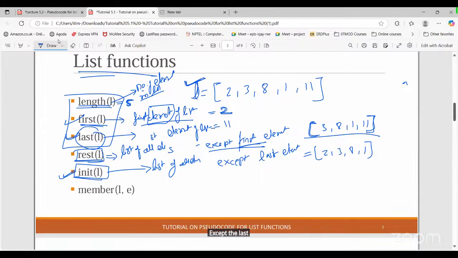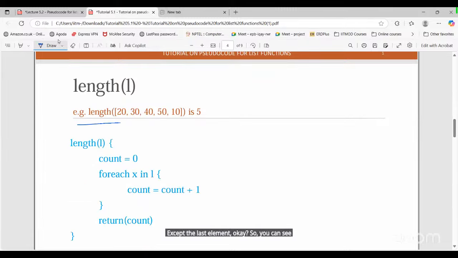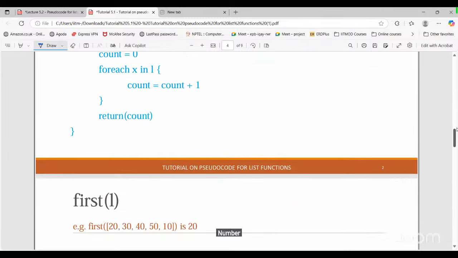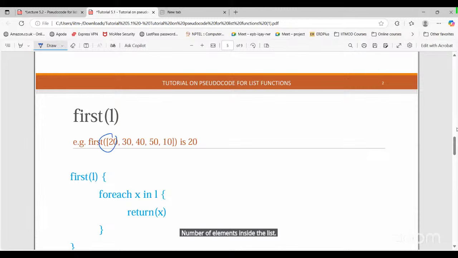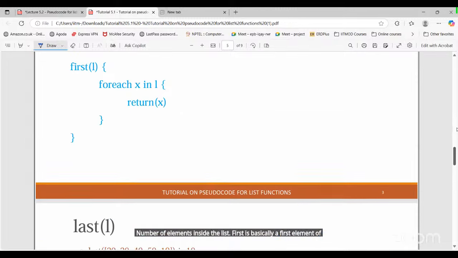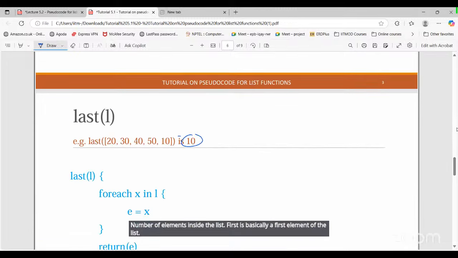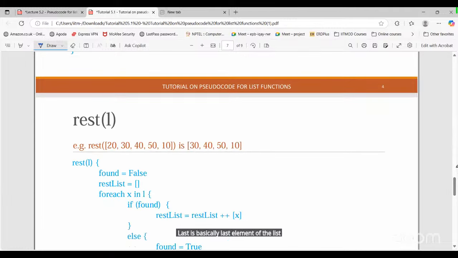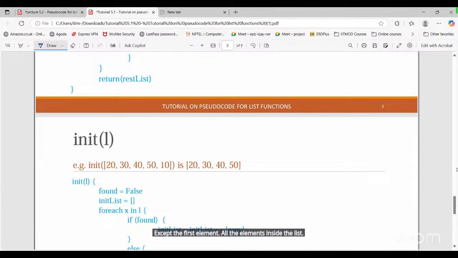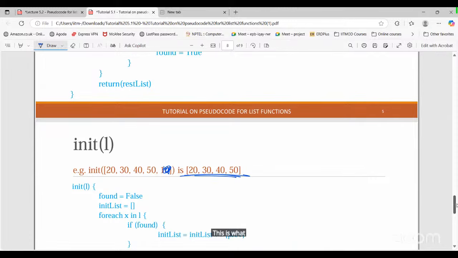Okay. So you can see length will give us the number of elements inside the list. First is basically the first element of the list. Last is basically the last element of the list. Rest will give us, except the first element, all the elements inside the list. Init will give us, except the last element, all the elements inside the list. This is how the init function works.